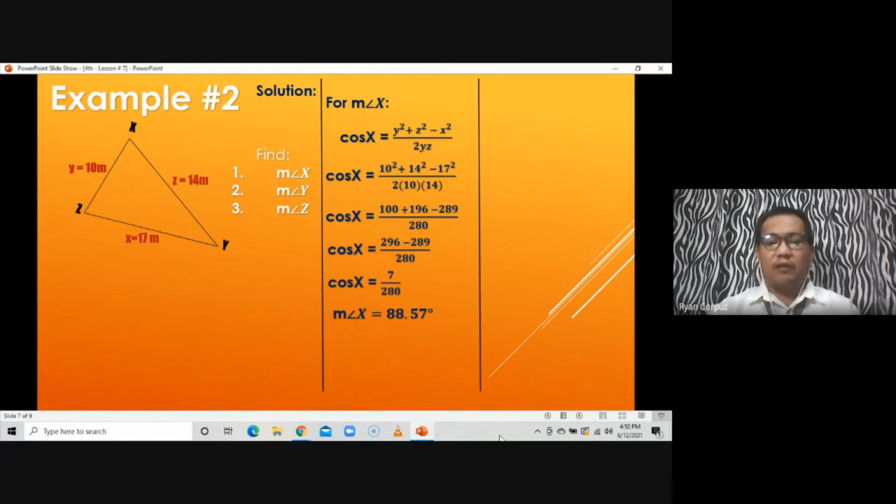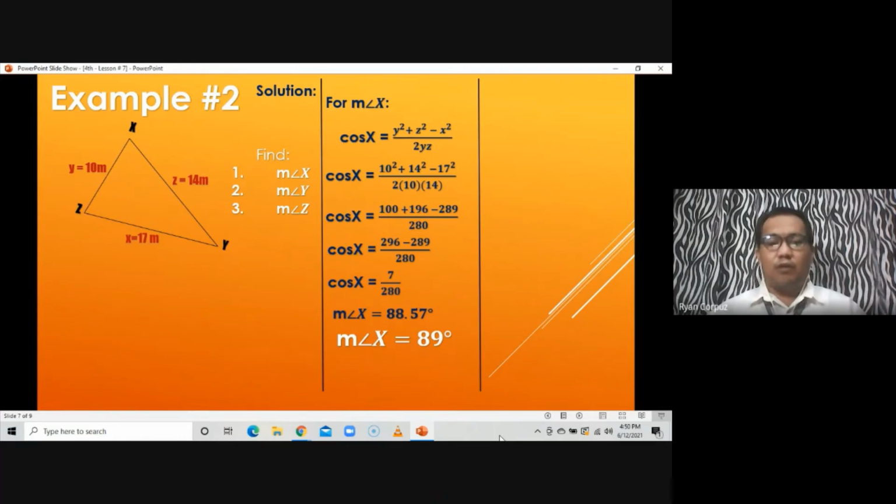Usually the degree is the whole number in the given decimals. So that is 88. And since 0.5 yon, we are going to round up. Therefore, we can say that the measure of angle X is equal to 89 degrees. The measure of angle X in example number 2 is equal to 89 degrees.